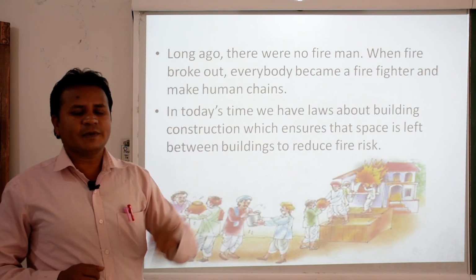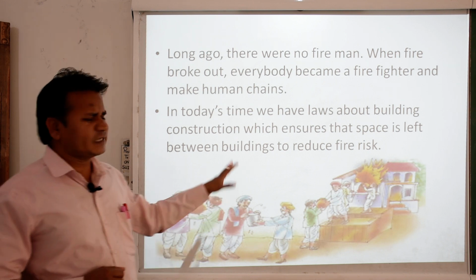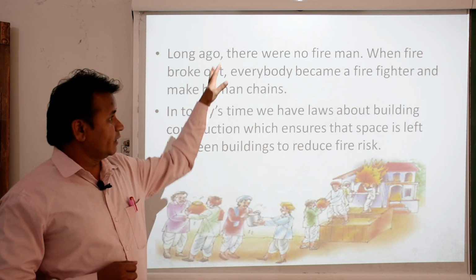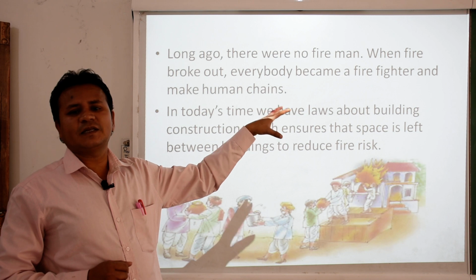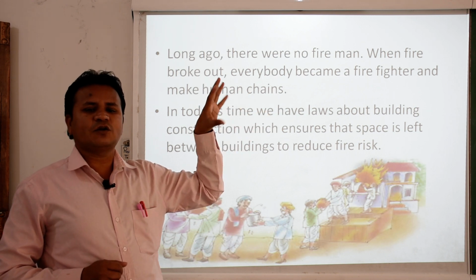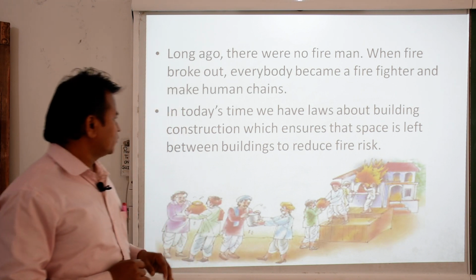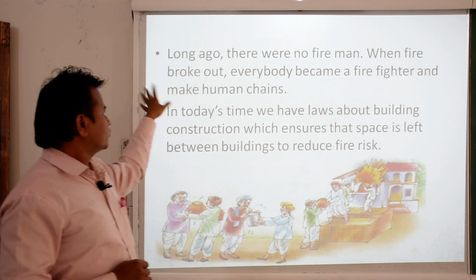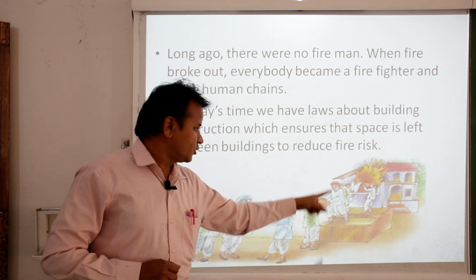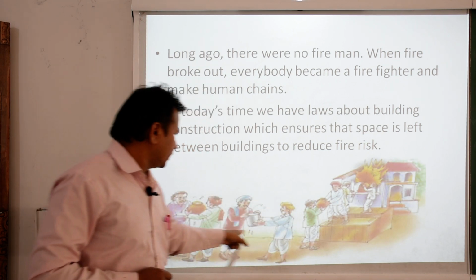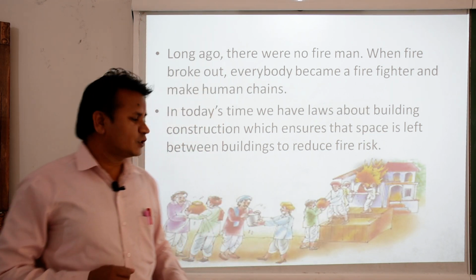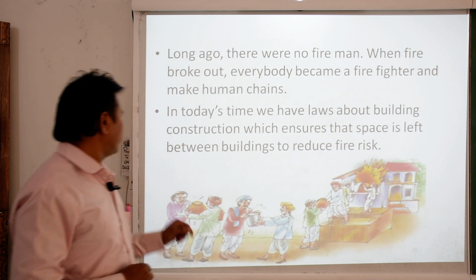When the firemen were not there, they were not trained people. But today we are having trained people, they know many skills, even how to enter into a burning building. So, you can see the human chain, these people are using their own ideas to control the fire.